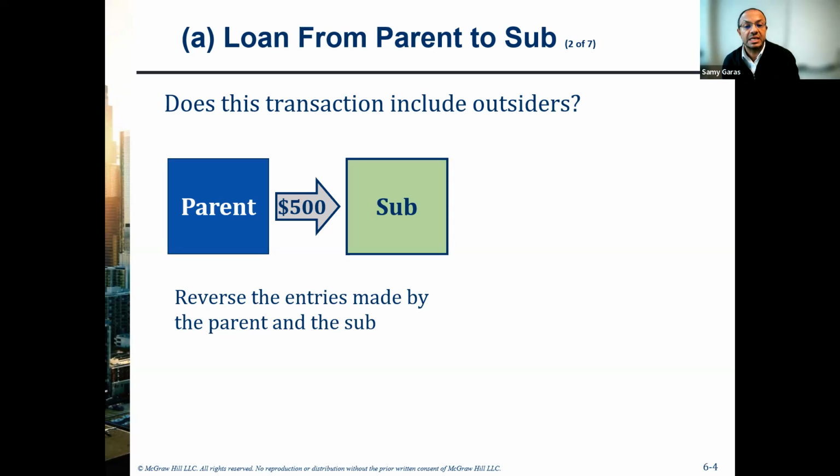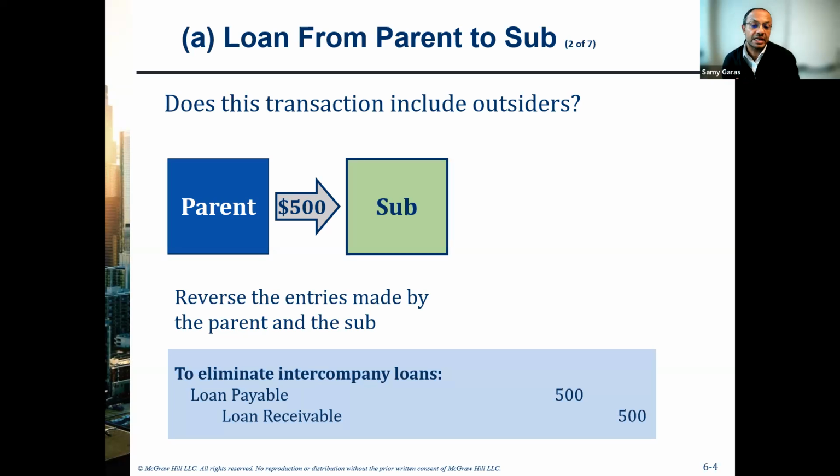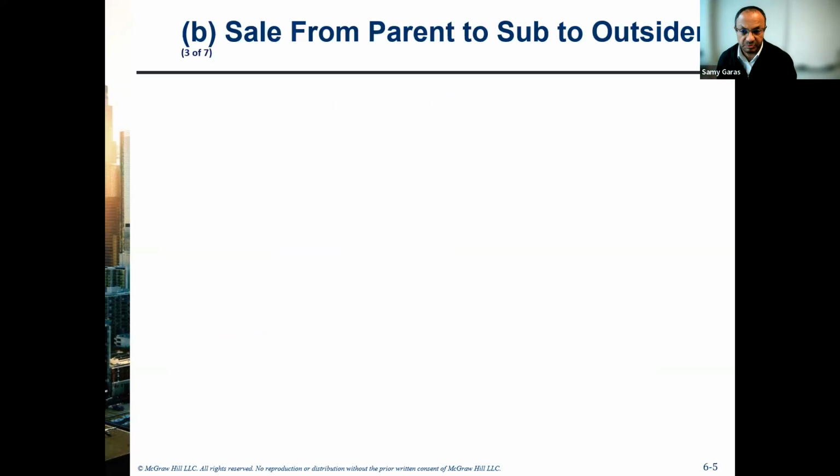Here we can say debit loan payable and credit loan receivable. The principle is the same. And as I said, if you need to know more about the loan transactions, you can go to chapter 8 in the textbook. But what about if the parent is buying inventory and then selling the inventory to the subsidiary, who will sell it to an outsider final customer?